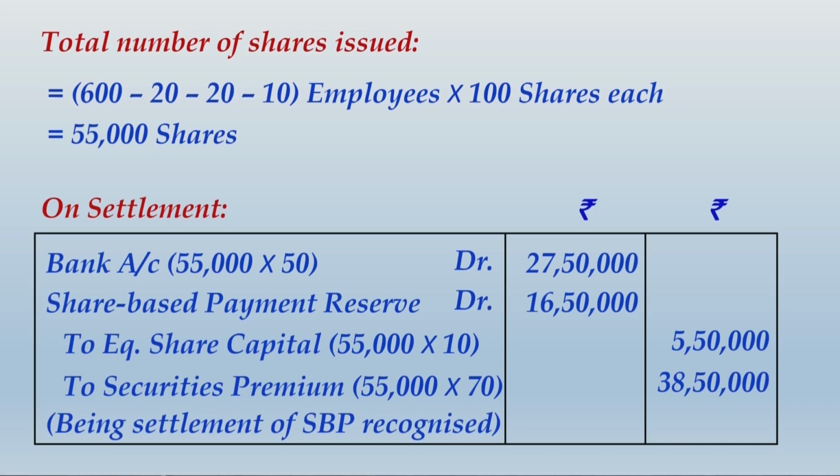And then finally this entry for the settlement, which includes a cash component also, because in this scenario the shares were not issued without any consideration. The employees were offered these shares at some consideration. The employees had to purchase these shares by paying rupees 50, and the price which is given at the vesting date, that is at the date when the shares were settled, that is rupees 92 per share, will not be considered. Just take precaution of that, not to take that amount at all. So friends, now what is needed is just to write down what you find on screen, and that will be completion of the solution.